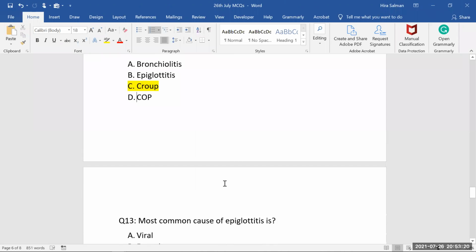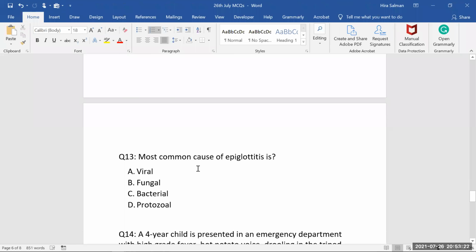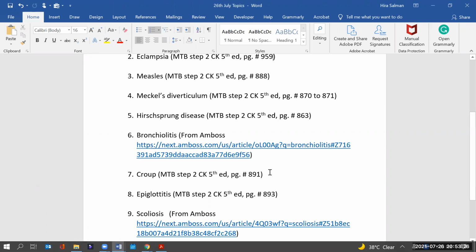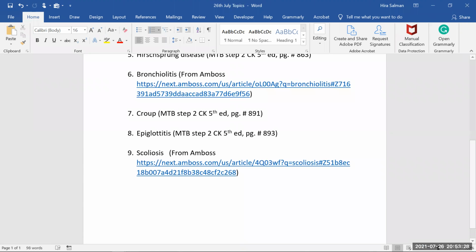Okay, next one. Most common cause of epiglottitis. For this one, we should go for the epiglottitis first. Epiglottitis will cover from 893.